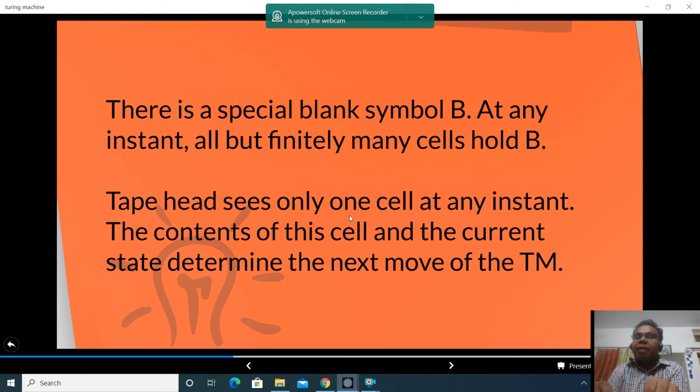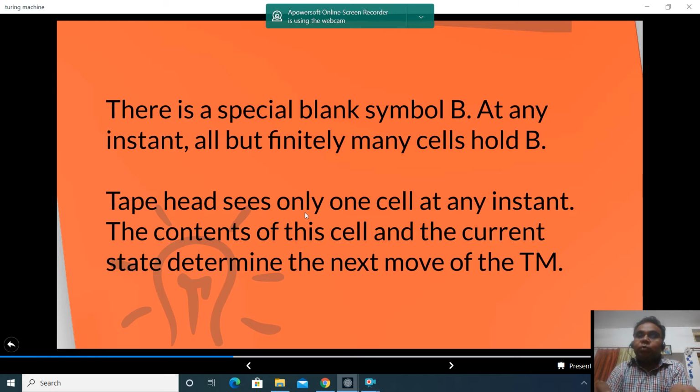B denotes the blank symbol on the tape input cell. Now the tape head, the read write head, sees the cell at one instant. At any particular time it will see only one cell, and depending upon the content of this cell and the current state, the Turing machine decides what will be the next move, and what is to be decided in the move we will see further.